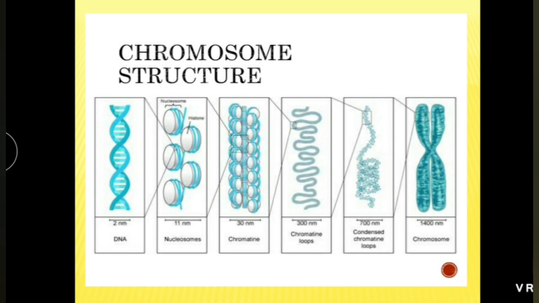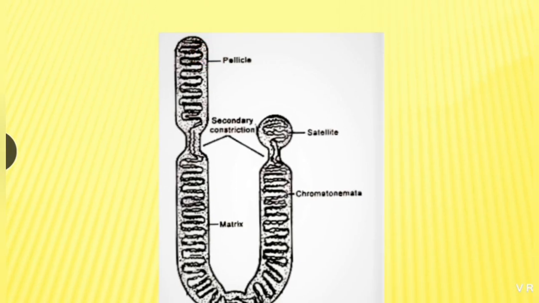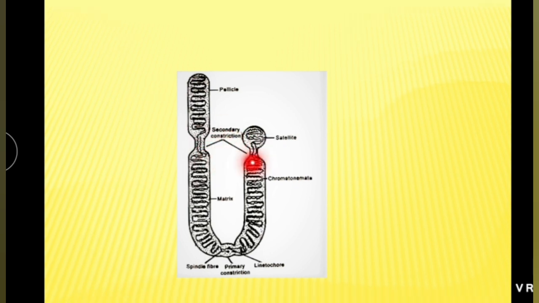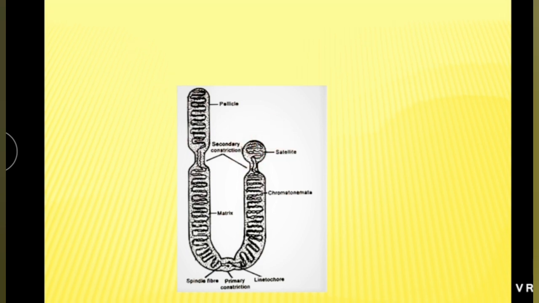Chromosome structure. See, this is a chromosome. It is made up of this chromatin fiber. Here this is the condensed one. Each chromatin is made up of protein, histone, non-histone and DNA molecule. This is the structure of chromosome. It shows the pellicle. Then the primary constriction, meaning centromere or kinetochore, and in some chromosomes secondary constriction is also seen. Then there is a satellite and each chromosome consists of chromonema.